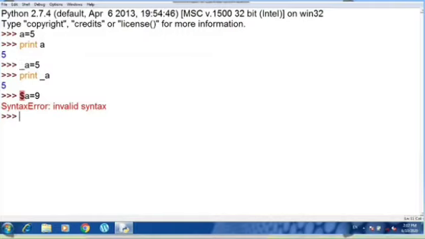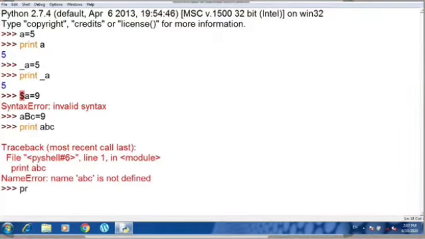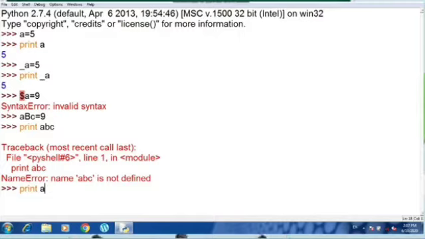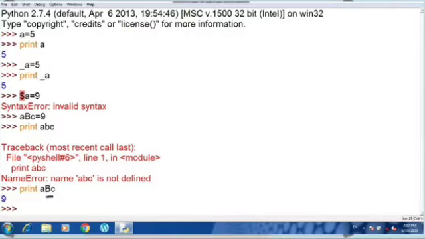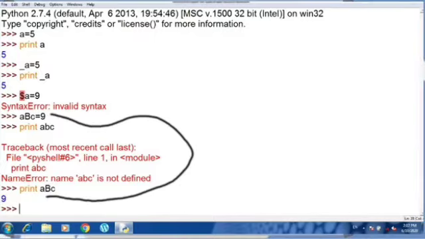Now it depends upon uppercase and lowercase too. Suppose I have written ABC is equal to 9, and then I have to print it. I cannot write abc, it will give me the error. If I write print ABC in capitals, then it will give me the answer, as you can see here, 9. So that is how it works, and a keyword cannot be an identifier. So let us check that as well.